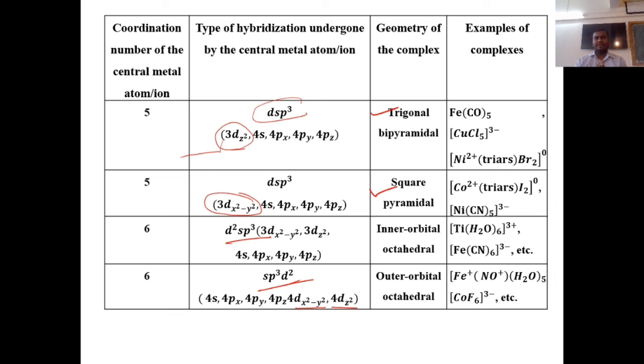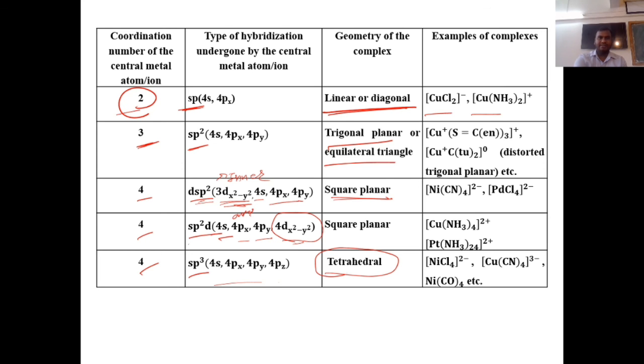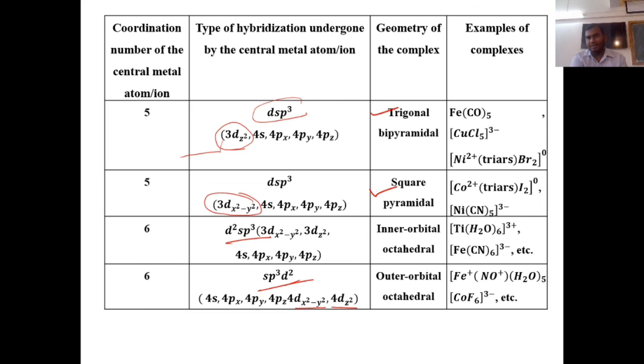So we have seen in the examples which geometry is possible if the coordination number is 2. If the coordination number is 3, trigonal planar or equilateral triangle. If the coordination number is 4, there are again two possible geometries, either square planar or tetrahedral. In square planar, again which orbital is used, inner or outer, dsp2 or sp2d. Then when the coordination number is 5, again there are two possible geometries, either trigonal bipyramidal or square pyramidal.